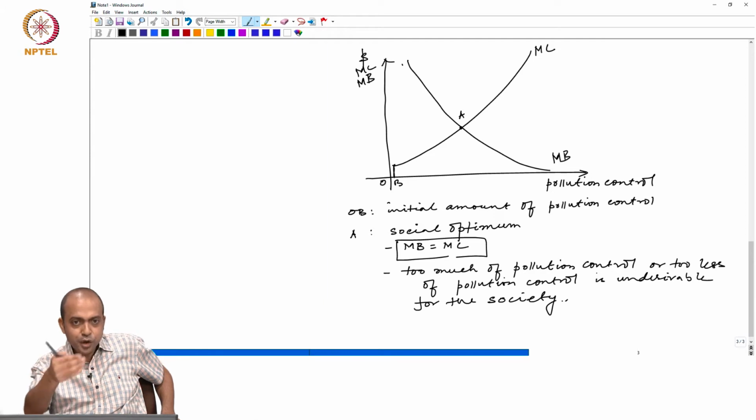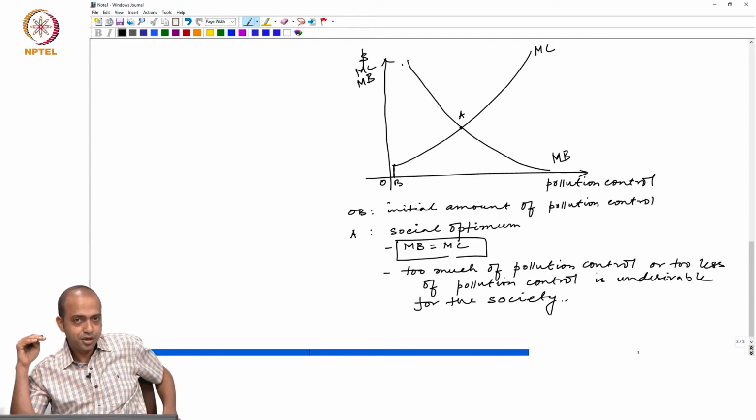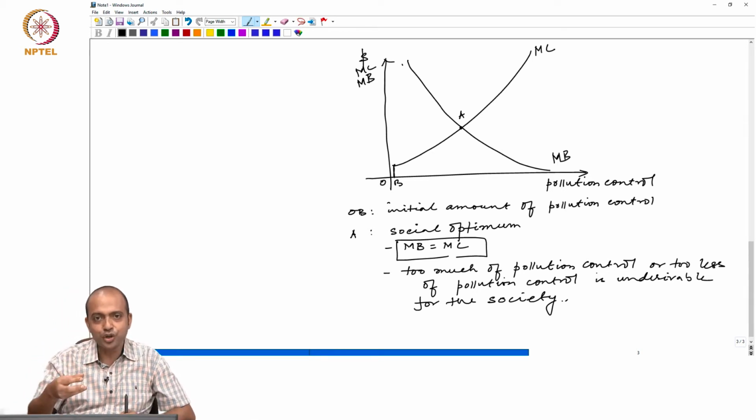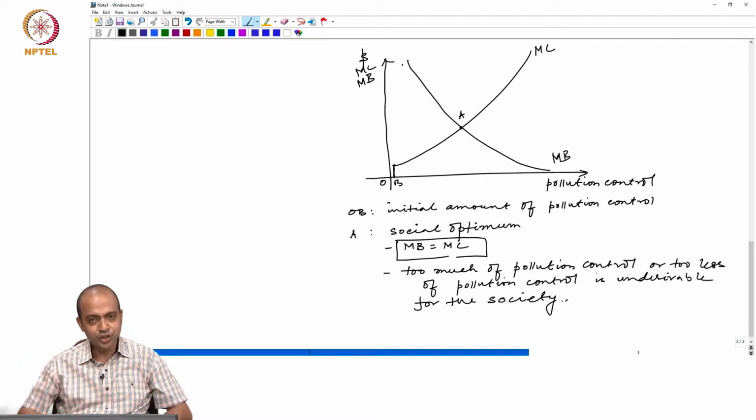That means the cost of production for the firms will increase, and the firms will try to bypass some of this cost on the consumers in the form of higher price. Do you think that the business entities will incur the entire cost of pollution control? No. The moment cost of pollution control increases, entire cost of production will increase, and the firms will try to bypass some of this cost on the consumers in the form of higher price.